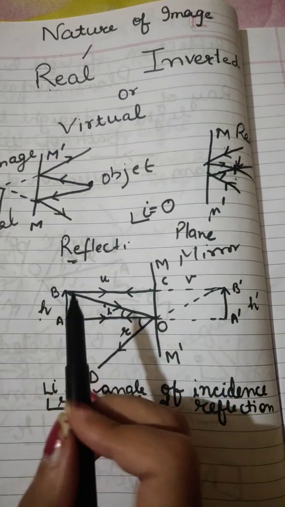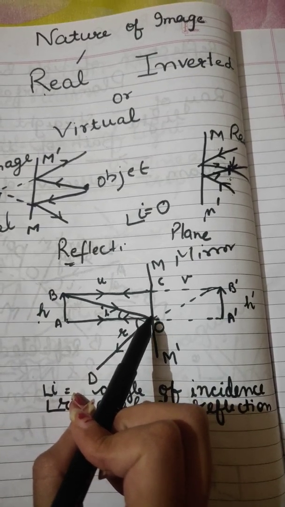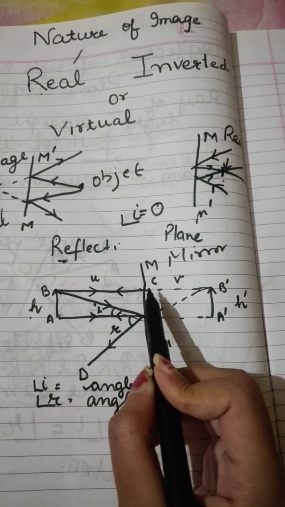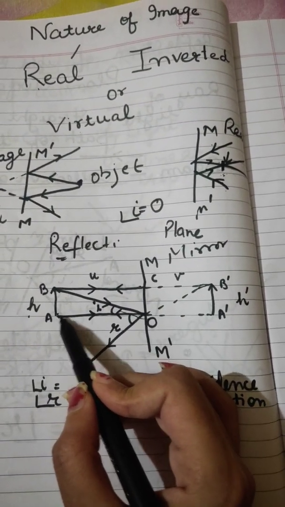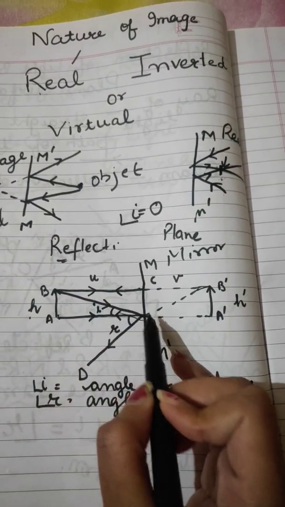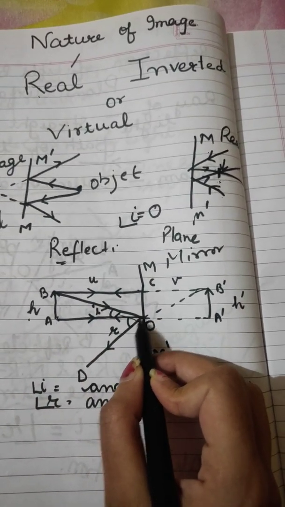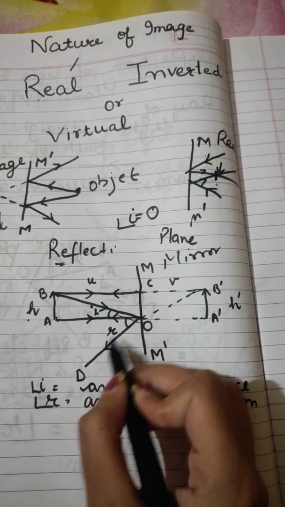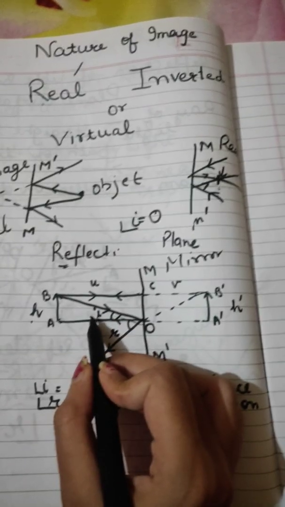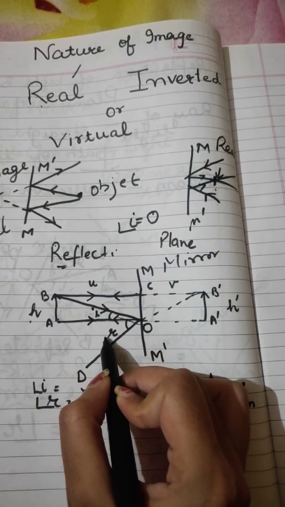Now from point B, a ray of light actually strikes at point O as well. So there are three rays of light. First, a ray of light goes from B and strikes the mirror in this direction. Then a ray of light from point A strikes the mirror in this direction. Now from point B, again a ray of light strikes, but this time it strikes at some angle at point O. At point O, this ray of light is again reflected, and now I draw AO, my normal. Obviously this angle which the incident ray and normal make is the angle of incidence, and this angle is my angle of reflection, right?